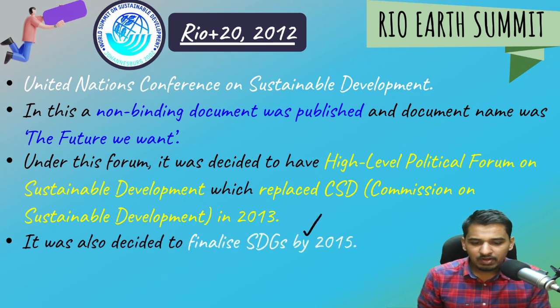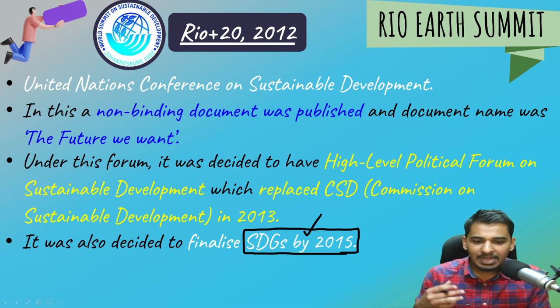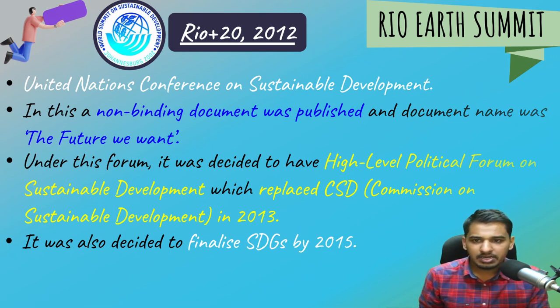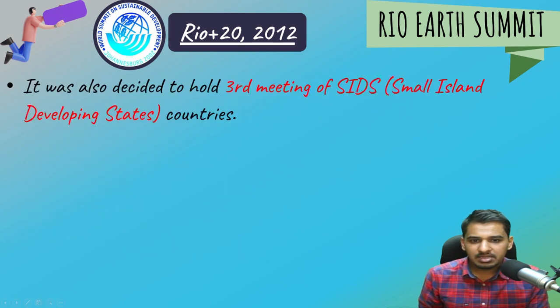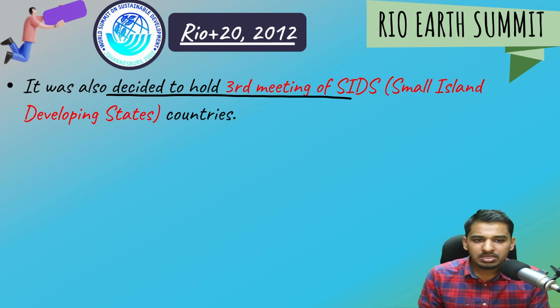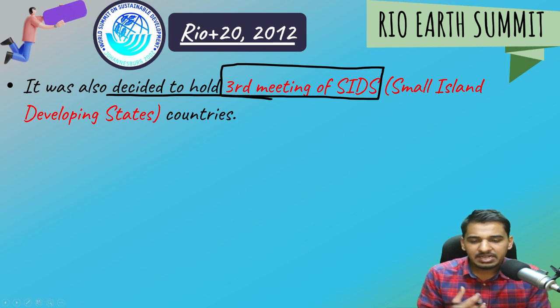It was also decided to finalize sustainable development goals by 2015. This was one of the major reasons why sustainable development goals came about in 2015, which we see. Now moving ahead, it was also decided to hold the third meeting of small islands development nations. These are very small islands, and they have their international meeting, which took place after this summit in 2014. So it was decided for a third international meeting, and you can write that as the better wording.